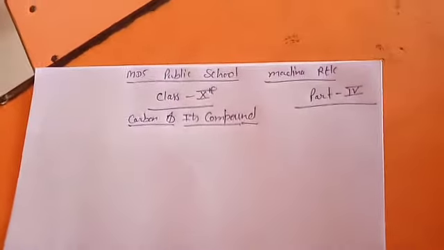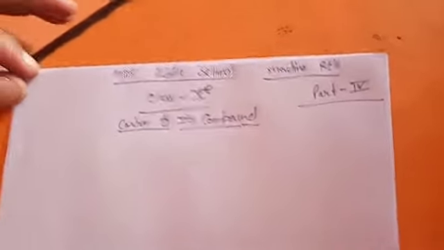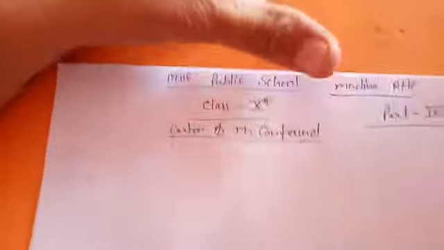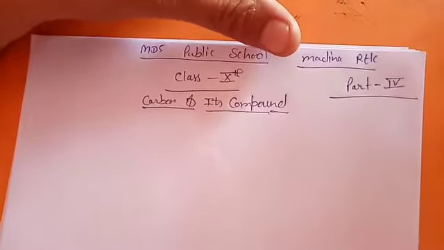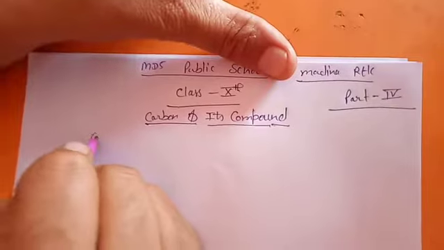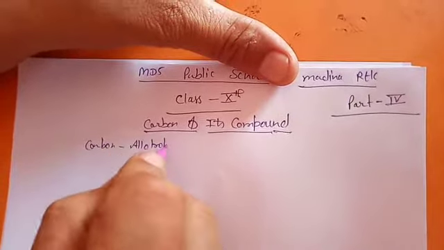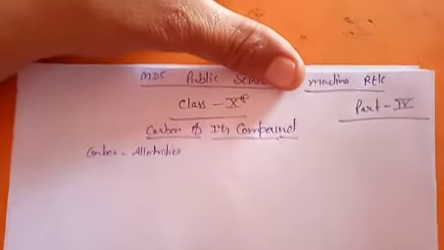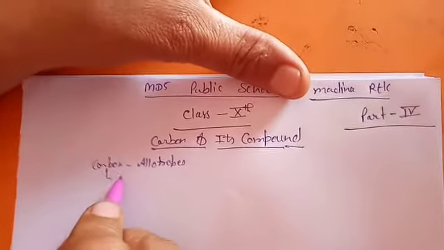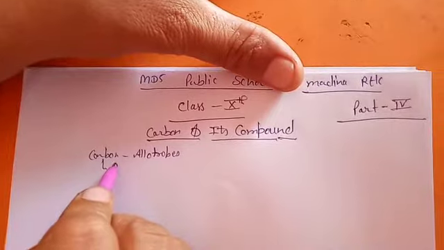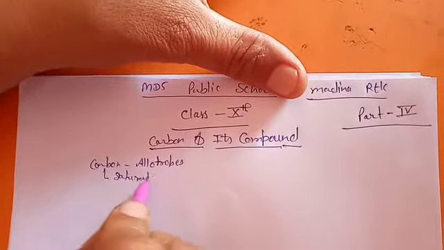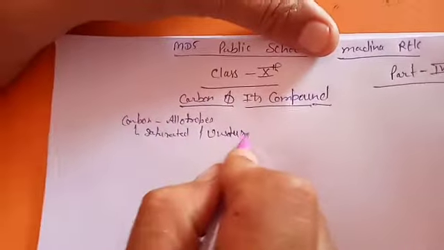Hello, dear students. In the previous lectures on carbon and its compounds, we started the properties of carbon and its allotropes, which we have discussed already. About carbon, we covered what saturated and unsaturated hydrocarbons are.